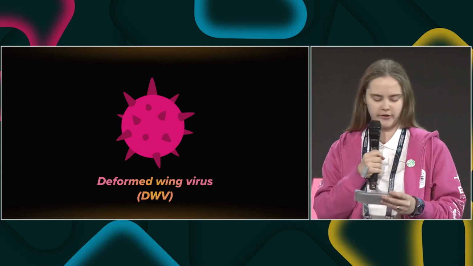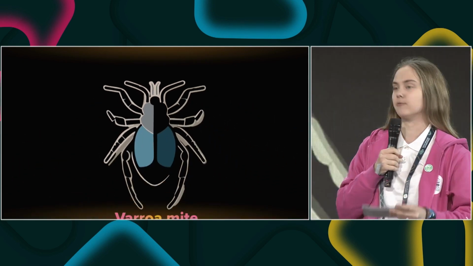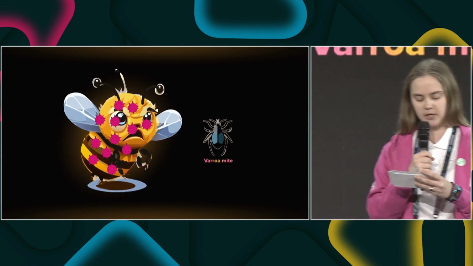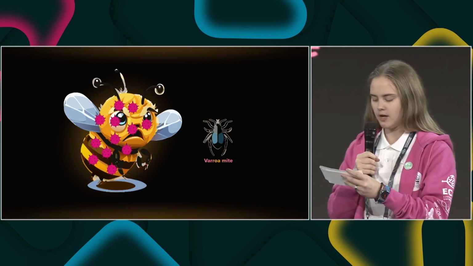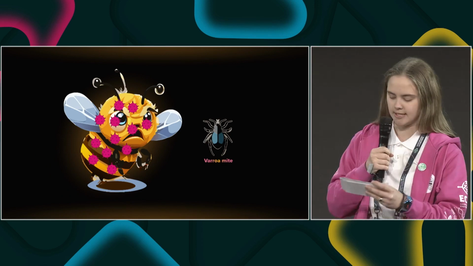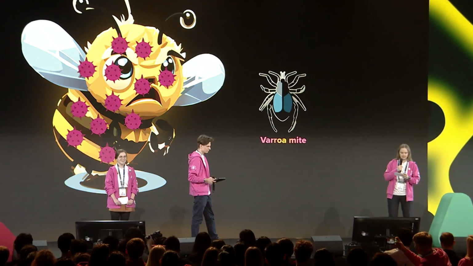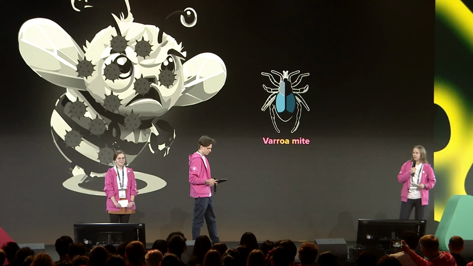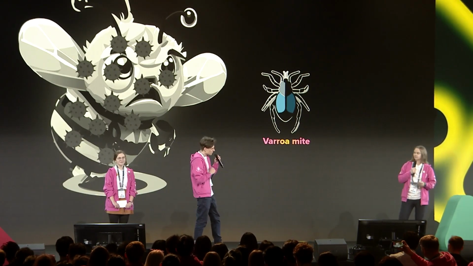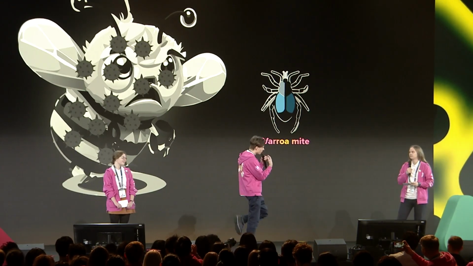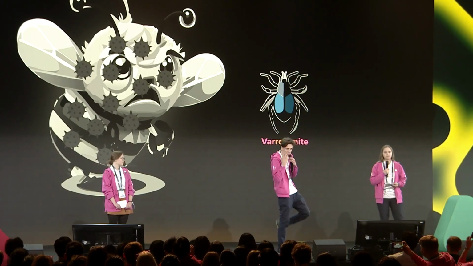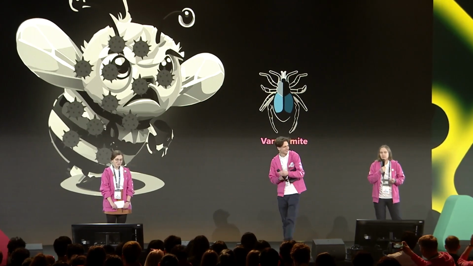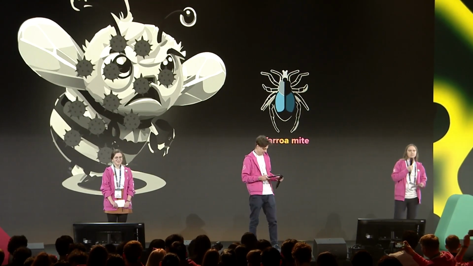This issue is worsened by external parasites known as varroa mites, which infect larvae, pupae, and even adult bees, transmitting DWV and weakening their immune system. The combination of mites and DWV poses a significant threat to pollinator populations and agriculture. Those mites should be like the nightmare of the bees. They're almost like Freddy Krueger in their world. Yeah, exactly. And it's a real bee pandemic, and we need to do something about it.